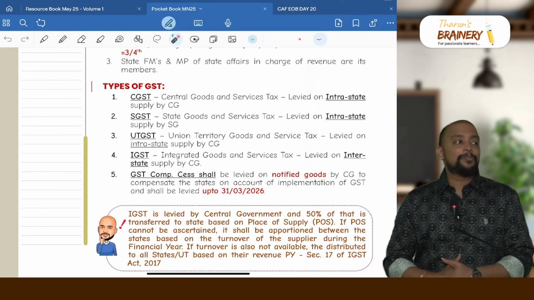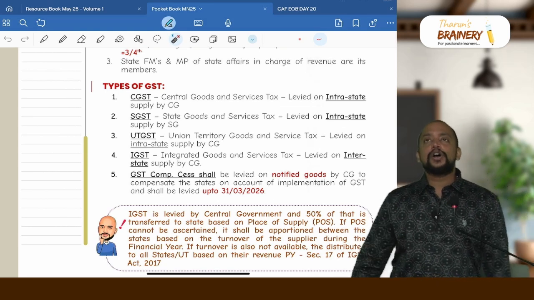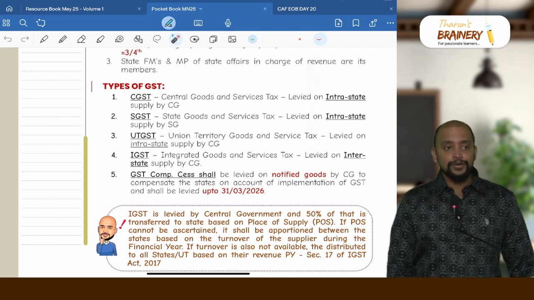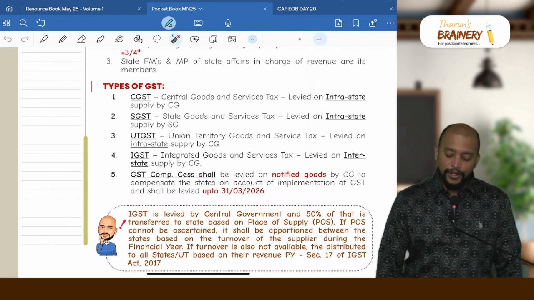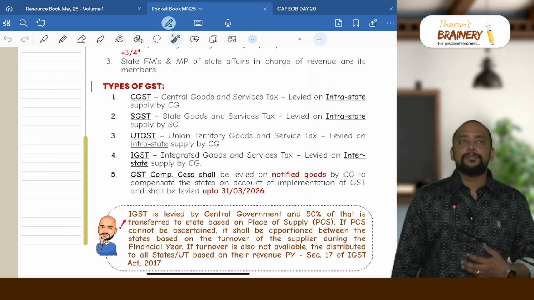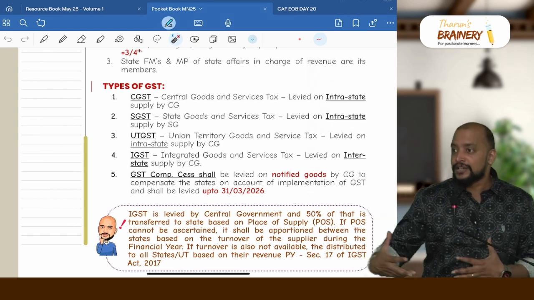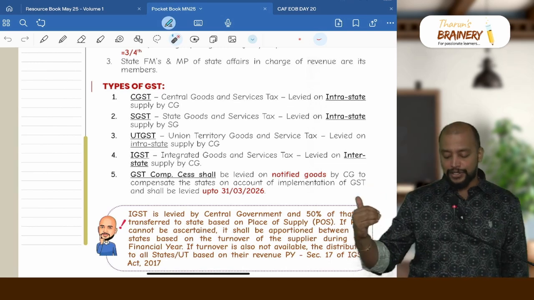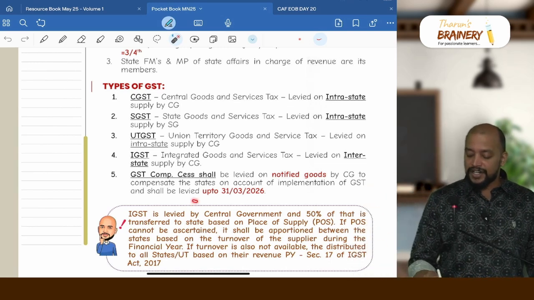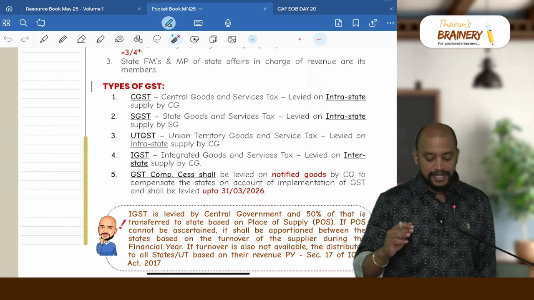And GST compensation cess is not on all goods, only on notified goods, not on services. On services we don't have GST compensation cess, only on goods, levied by central government. What is the objective? To compensate the states for loss suffered by states due to implementation of GST, and it shall be levied up to 31st March 2026.